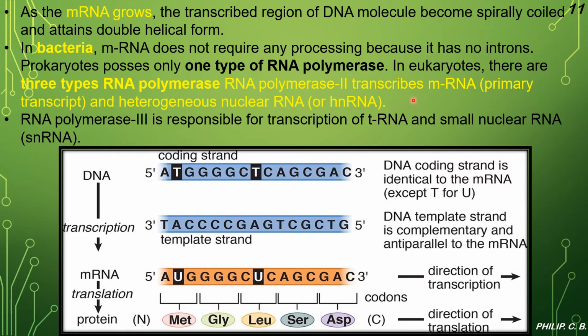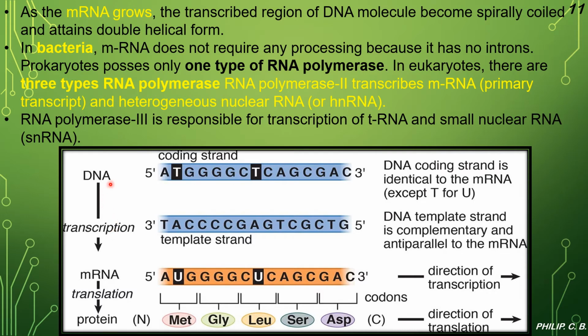As we learned in the beginning, one of the contents you are learning is hnRNA. So what is hnRNA? Heterogeneous nuclear RNA. In a later part we will learn the details of it. Now RNA polymerase 3 is responsible for the transcription of tRNA and small nuclear RNA, snRNA. So the enzyme RNA polymerase 3 is responsible for the transcription of tRNA and snRNA. Clear? Now coming to the image part.